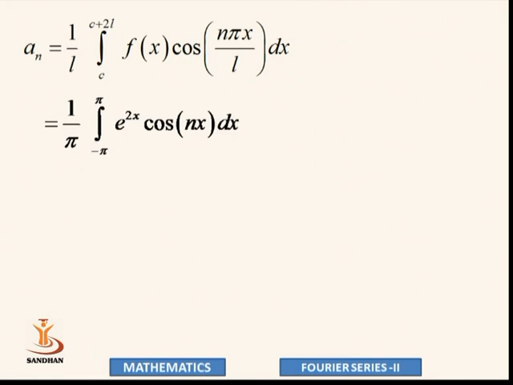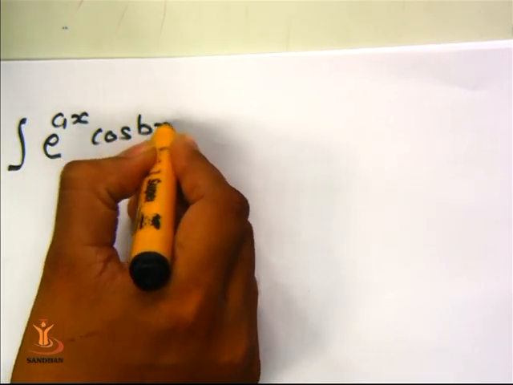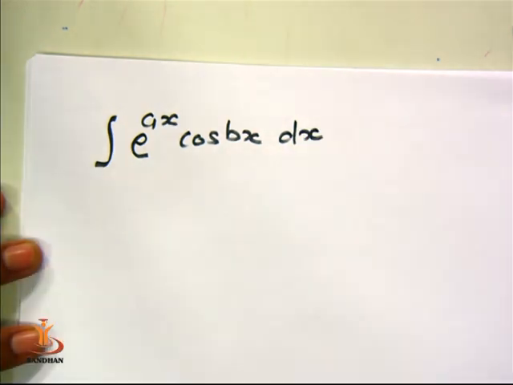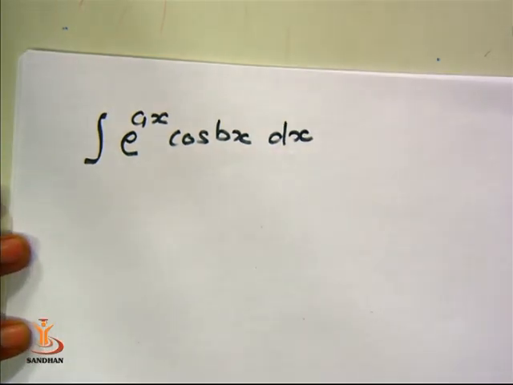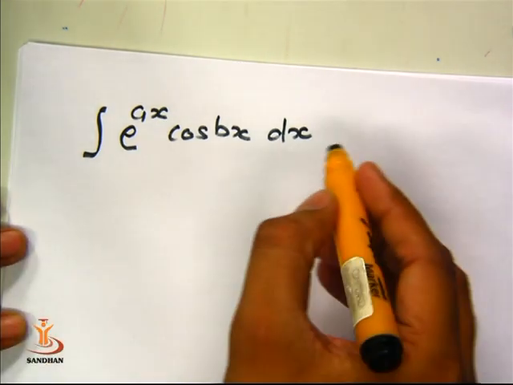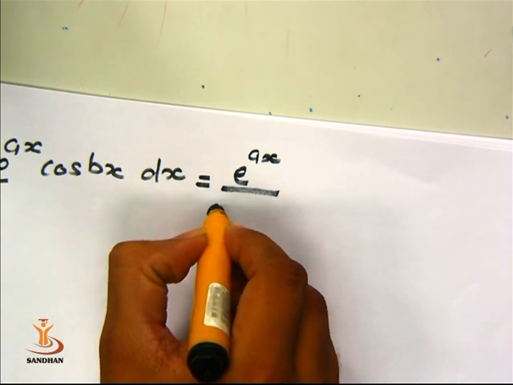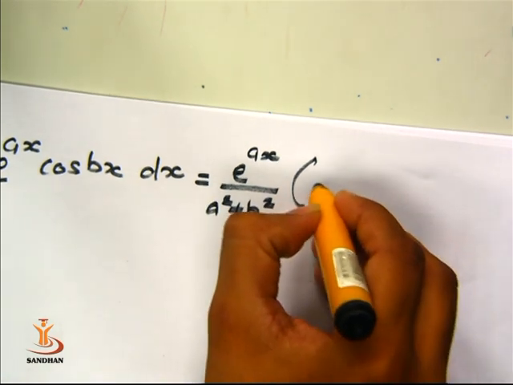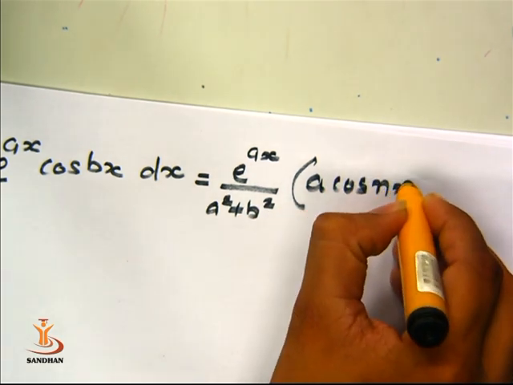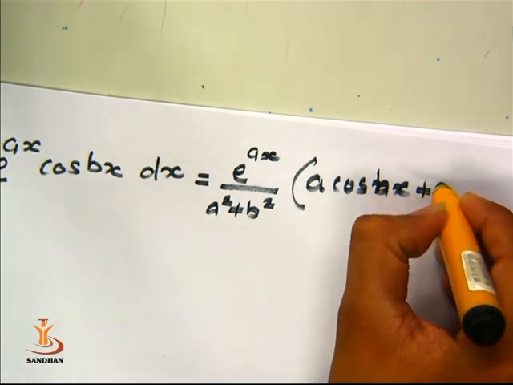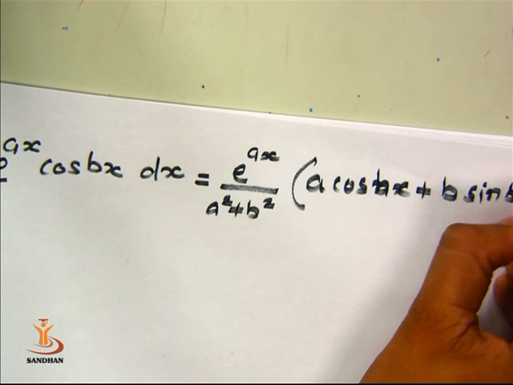So let's recall this formula. Integration of e raised to ax cos bx dx, the product of an exponential function and a cos function, is e to the power ax divided by a square plus b square, into a cos bx plus b sin bx.